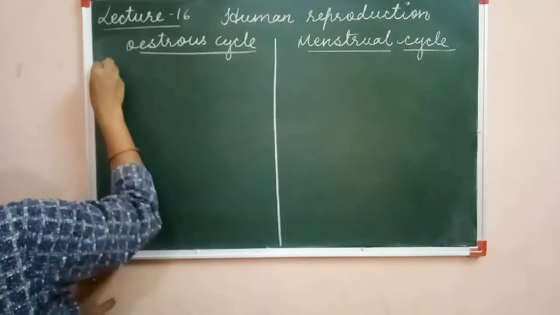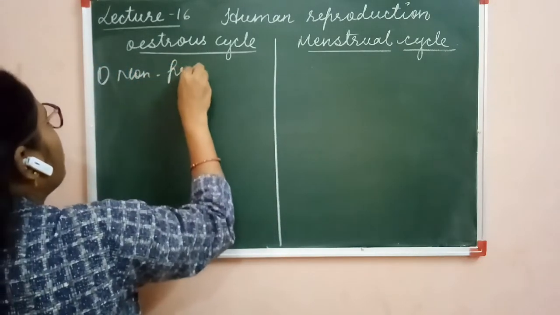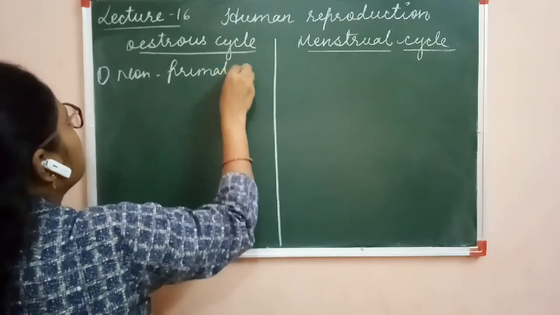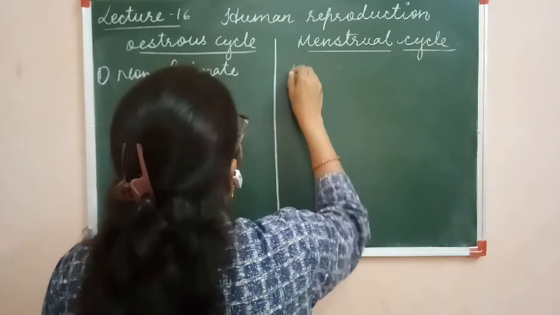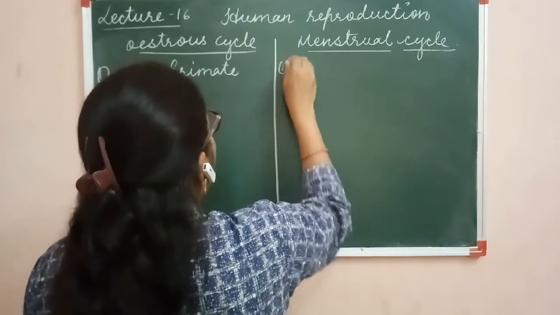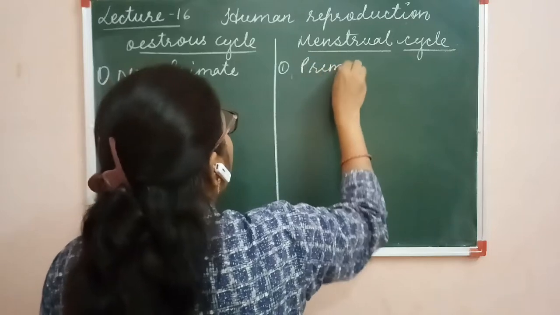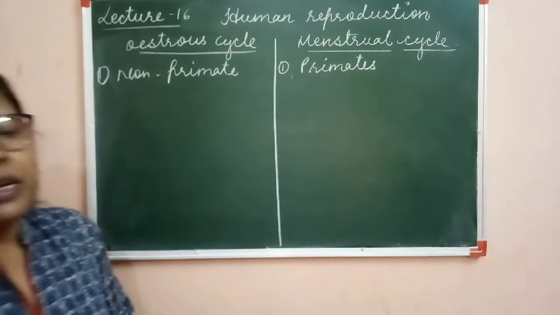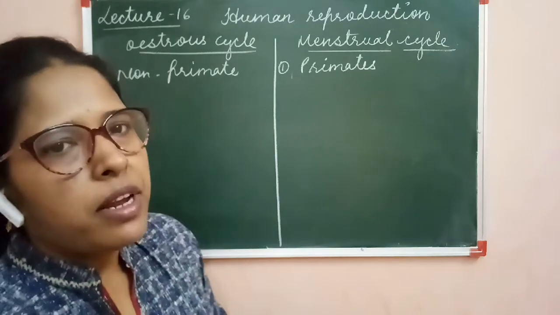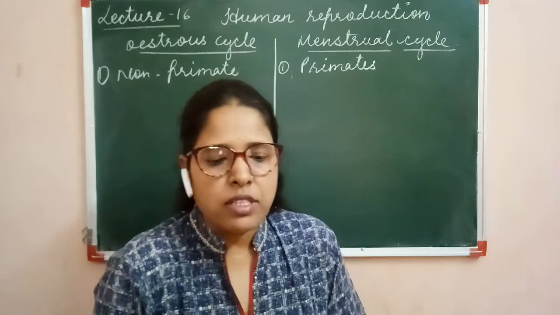First difference, the estrous cycle is present in the non-primate females and the menstrual cycle is present in the primate females. So it is the first and important difference.